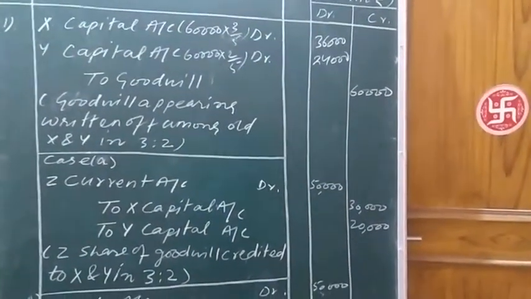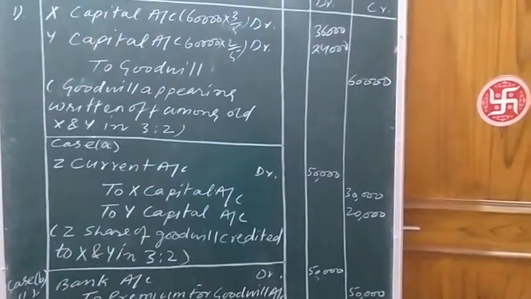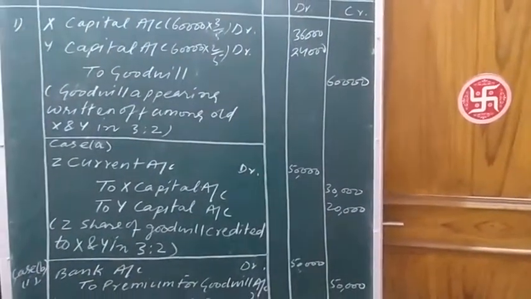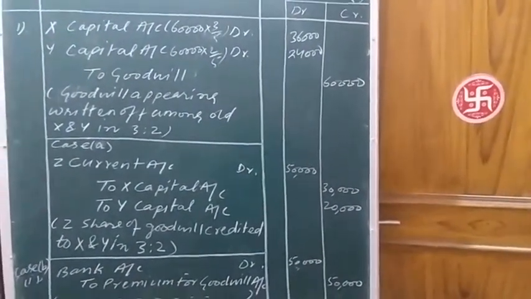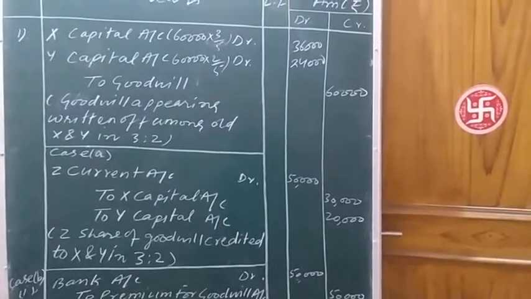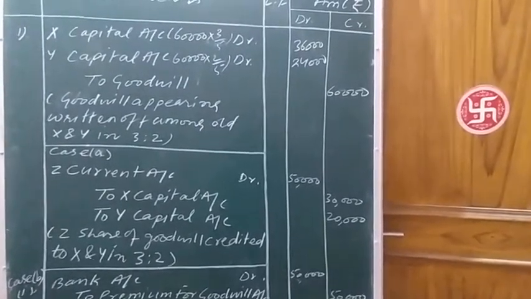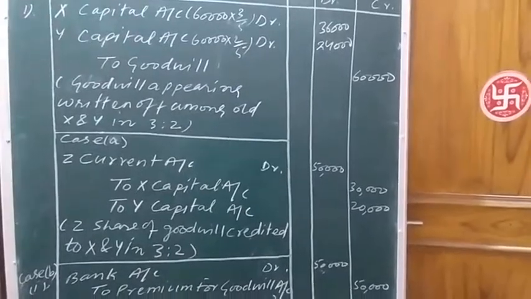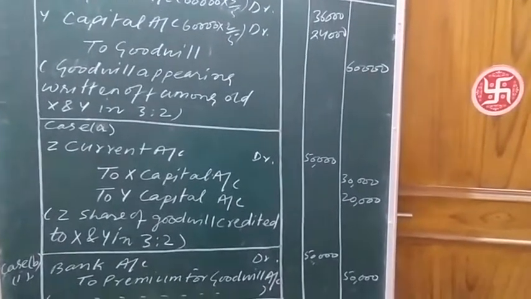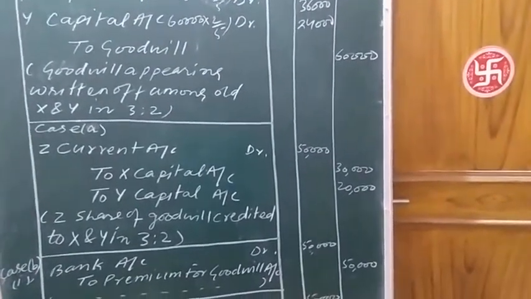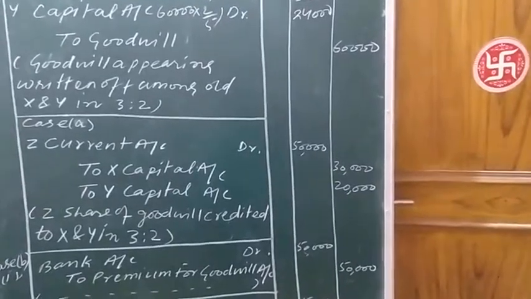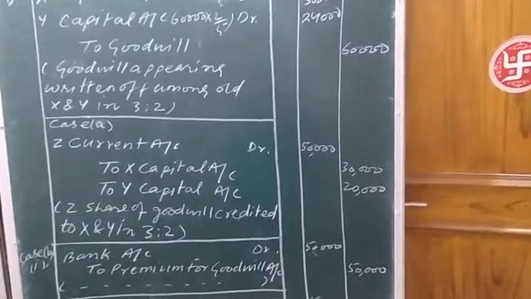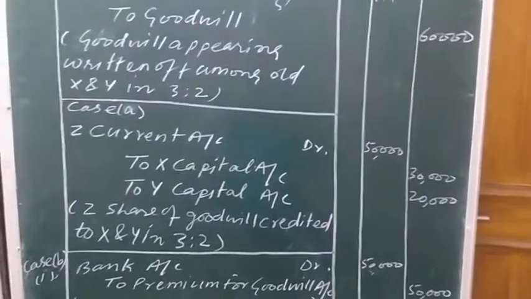So Jack's current account will be debited and the sacrificing partners will be credited when the new partner has not brought his share of goodwill in cash. 50,000 divided in sacrificing ratio 3:2. X and Y will be credited by the amounts 30,000 and 20,000.